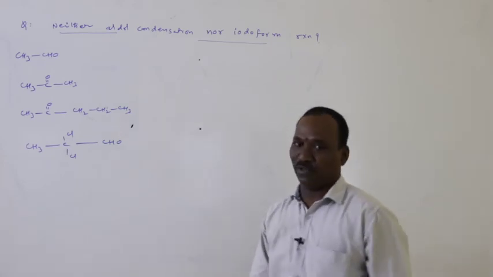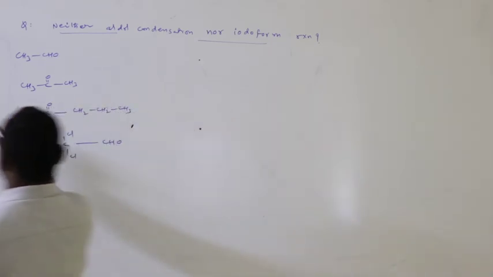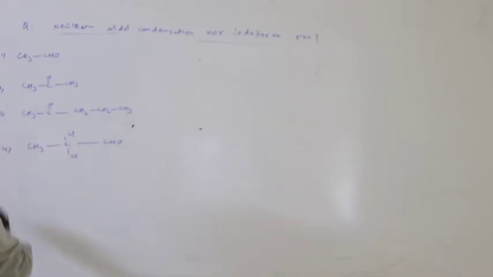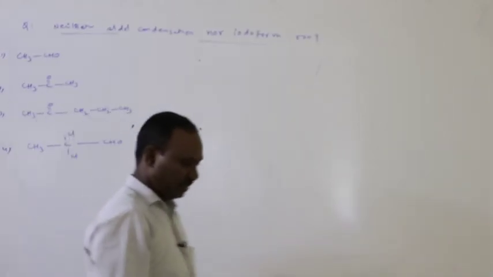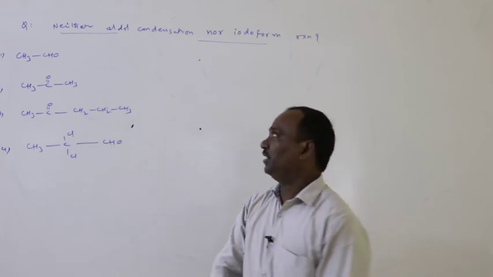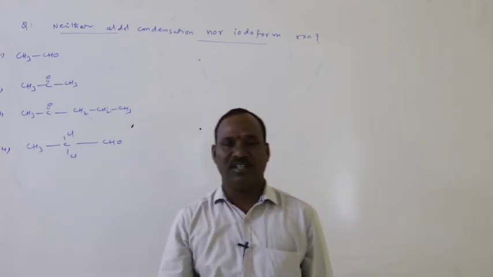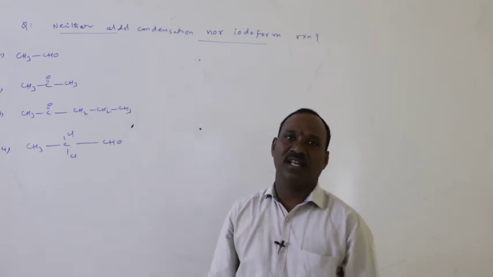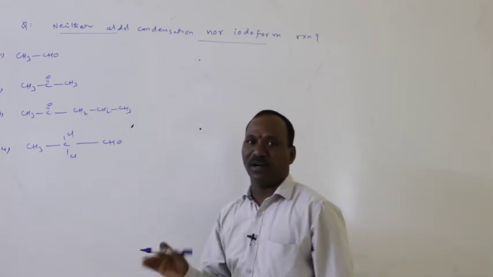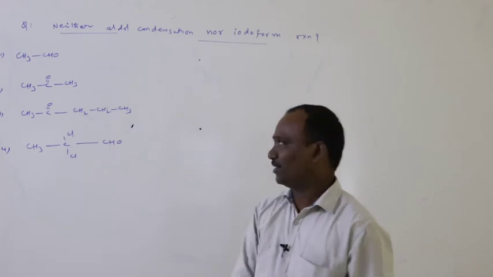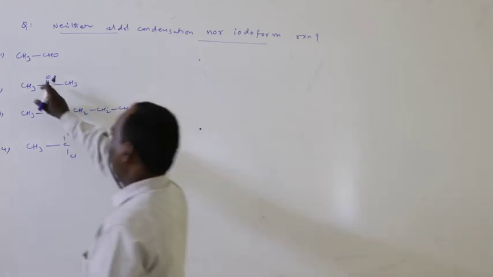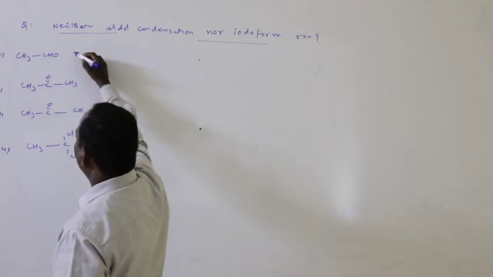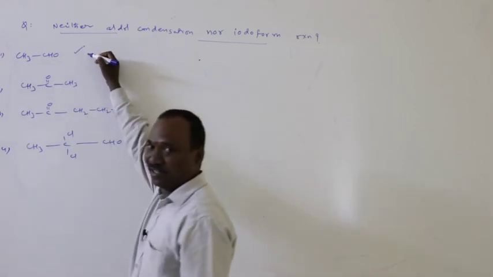Okay, among these four options, which one is the correct option? Neither aldol condensation nor iodoform reaction means they cannot participate in aldol condensation as well as the iodoform reaction: negative aldol condensation, negative iodoform test. Now in this case, alpha hydrogens are present. Alpha hydrogen present means aldol condensation is possible.